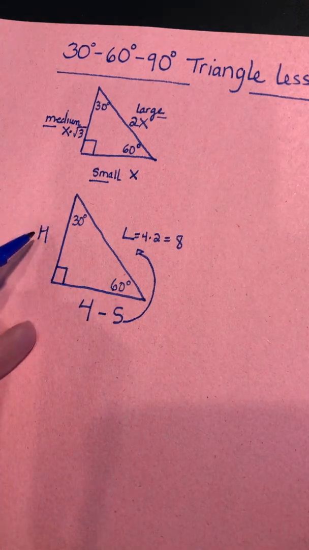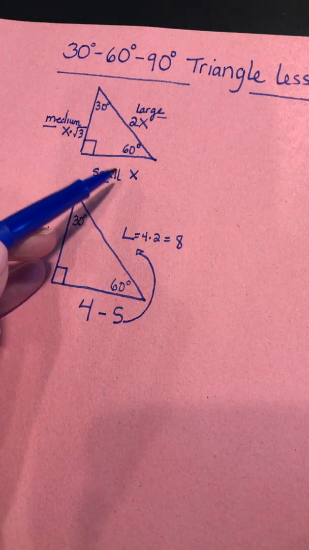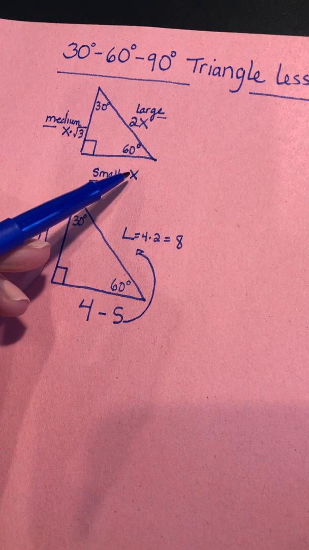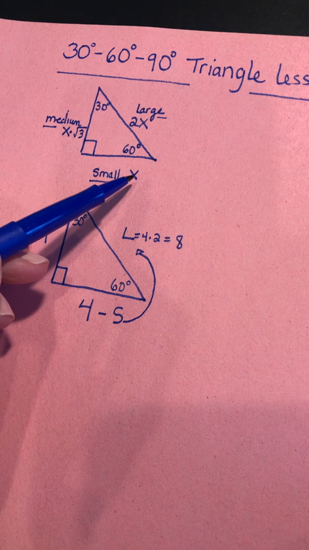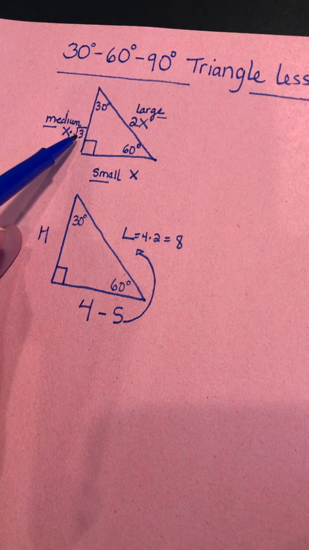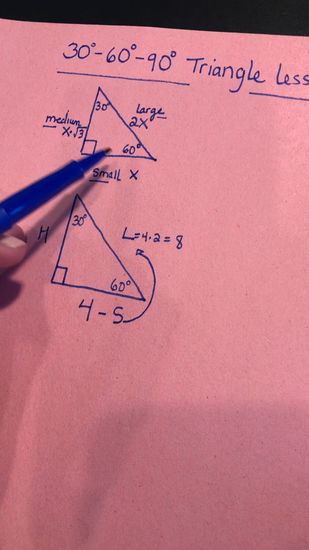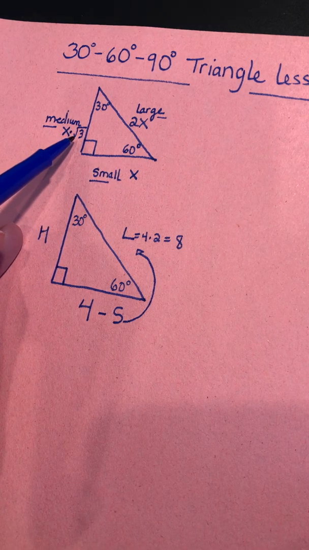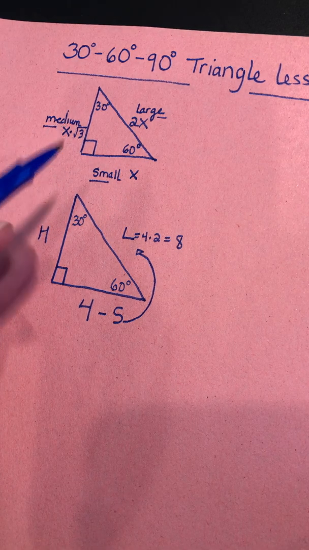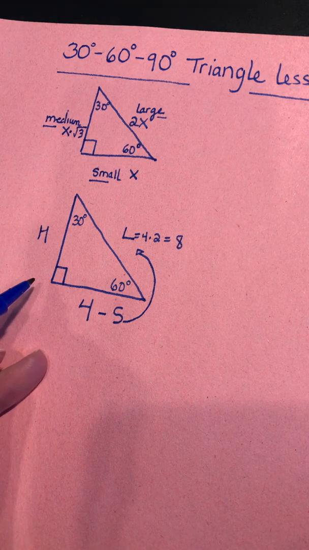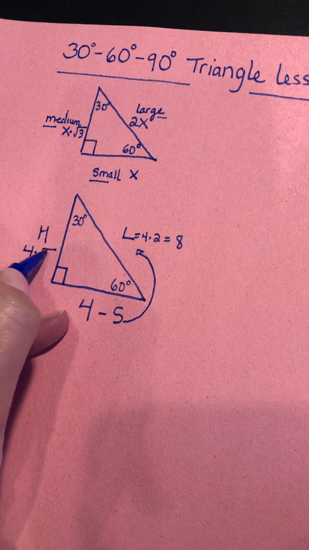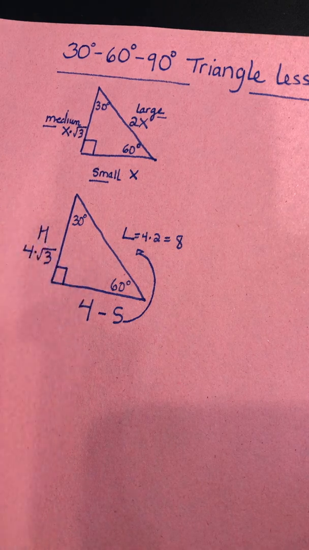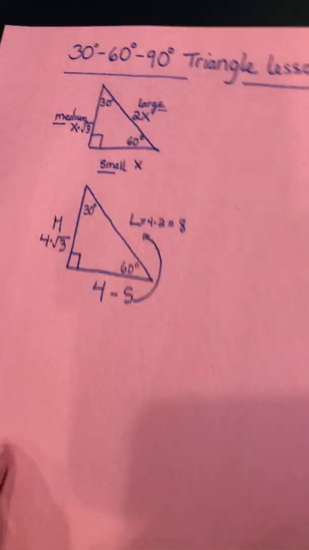Now to get my medium side, I take my small side, and again, I want to multiply because I want to get bigger, but I don't want to get twice as big. I want to get root 3 times as big. So I'm going to take my small side and multiply by the square root of 3 to get medium. So my answer for my medium side is 4 times the square root of 3. And we're going to leave all of our answers in simplest radical form.